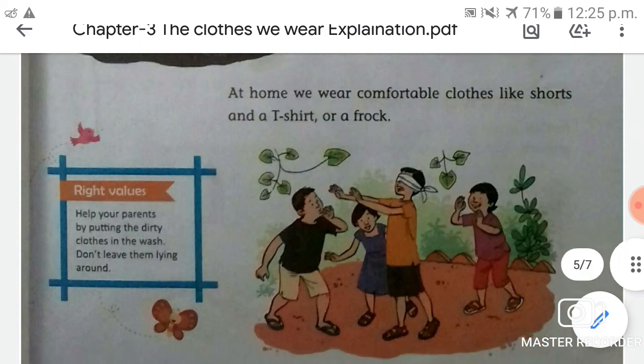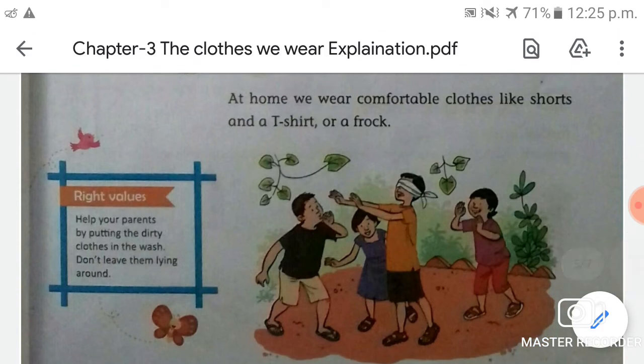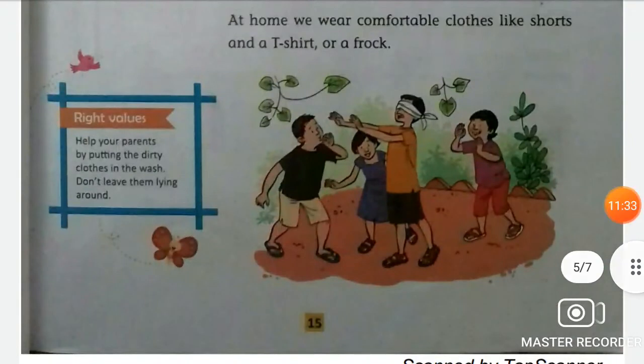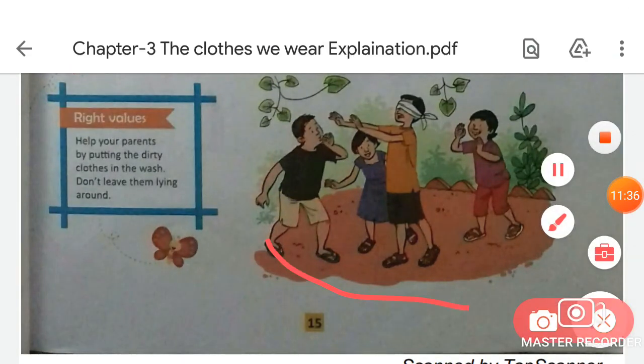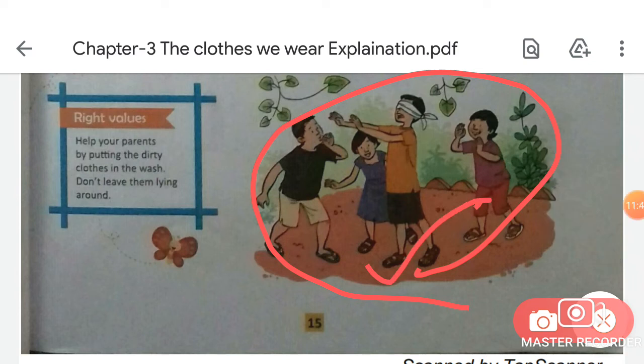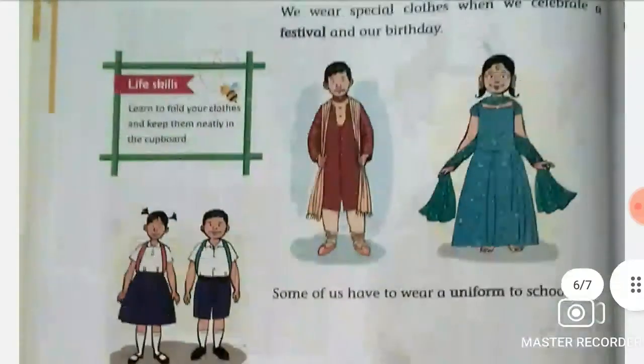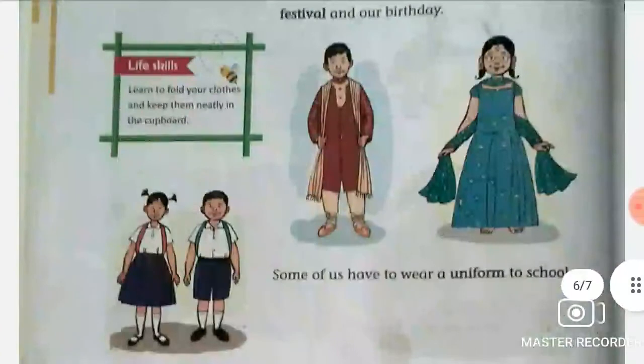Okay, such kinds of clothes we feel comfortable in. Okay, like shorts, t-shirts, frock, okay, pajamas, etc. Okay, now turn your page. Okay, so look at this picture, students. These kids are wearing very simple clothes. Okay, now turn your page and come to the page number 16.